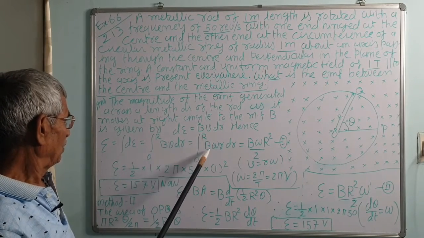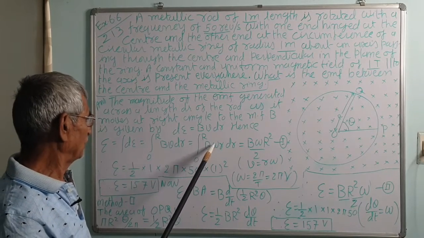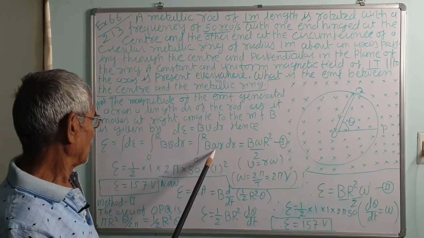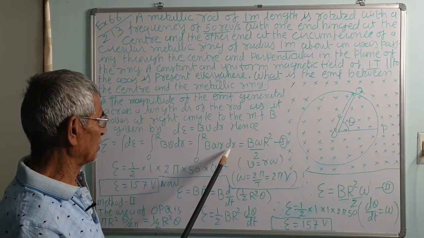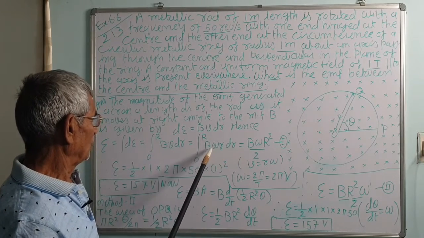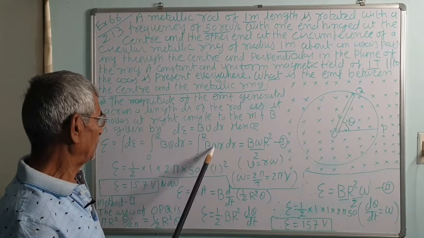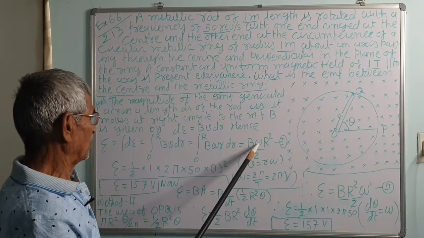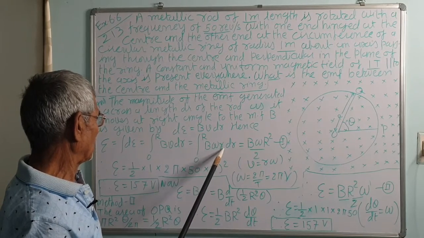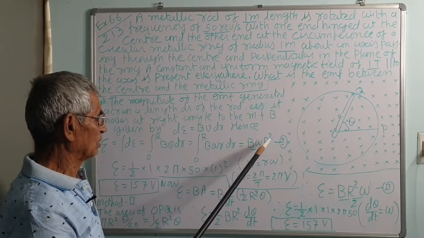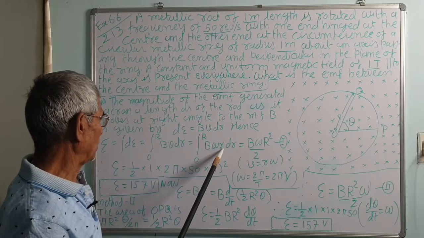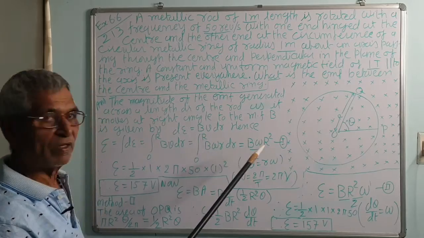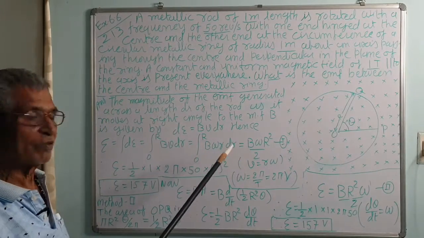So, from 0 to r, V is equal to r omega, correct. V is the linear velocity, omega is the angular velocity, so we integrate B omega r dr. Now B and omega are constant and small r is variable up to r, that is B omega r squared by 2. The integration of r is r squared by 2, and instead of r you introduce the upper limit. I have eliminated one step, you know, being a 12th class student.